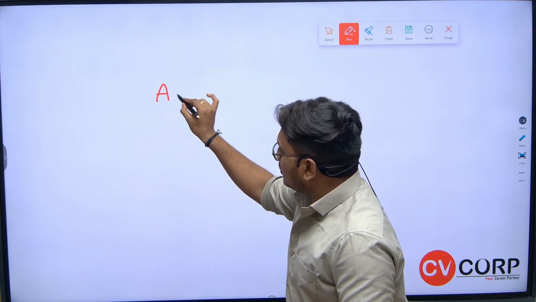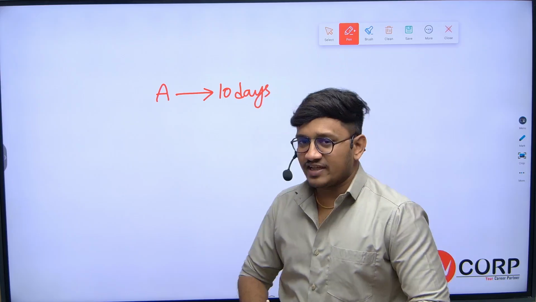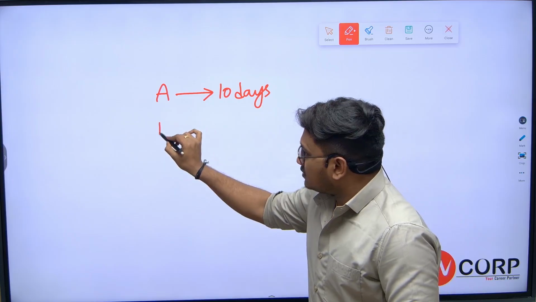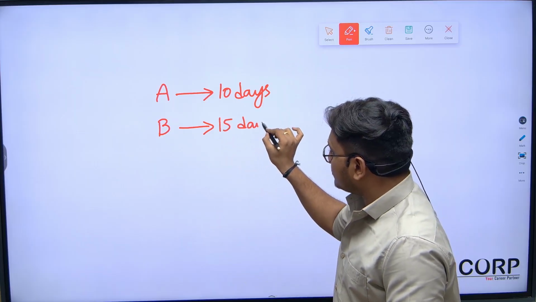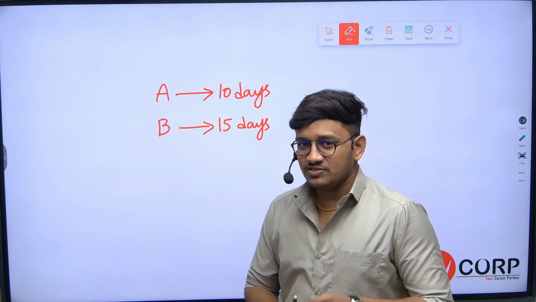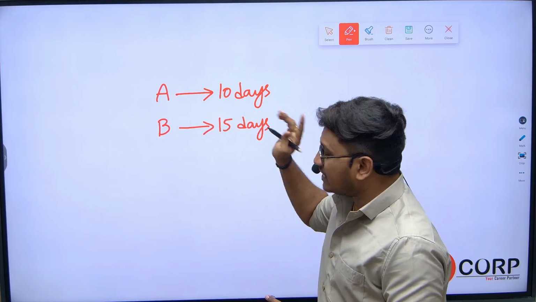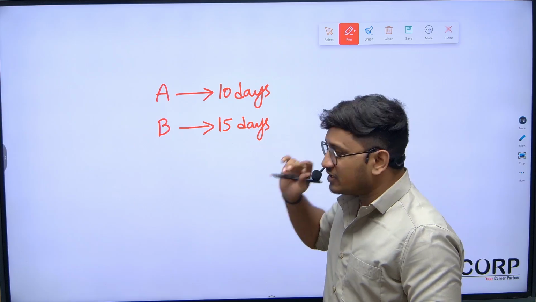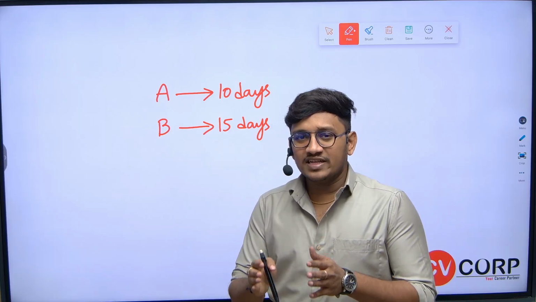Most of the questions based on time and work will be given like this. Person A can complete a work in 10 days. Person B can complete the same work in 15 days. As this is a basic question, if A works alone, he can complete the work in 10 days. If B works alone, he can complete the work in 15 days. Now the question is, if they both start working together, how long will they take to complete the work?